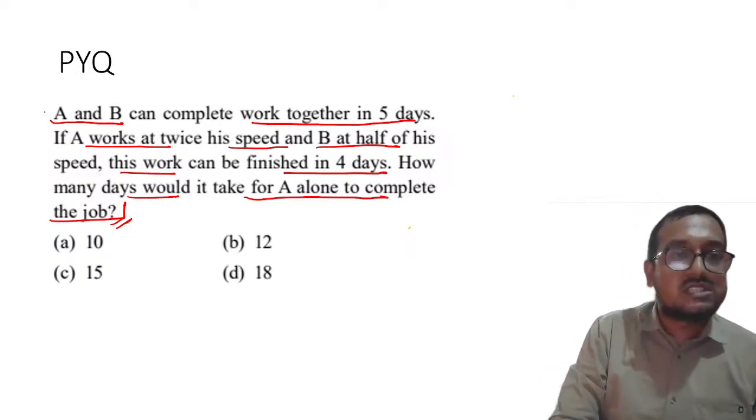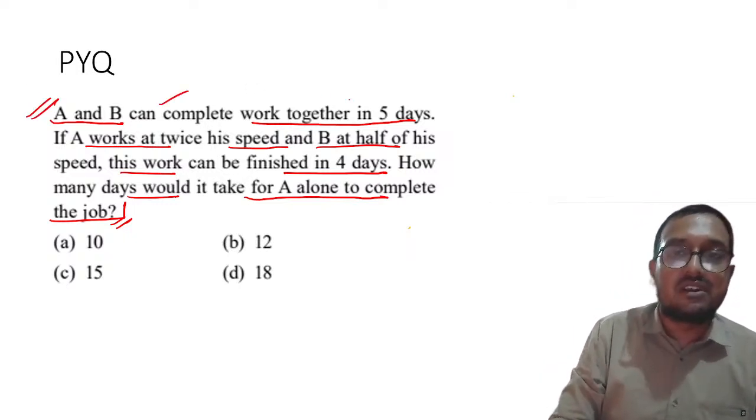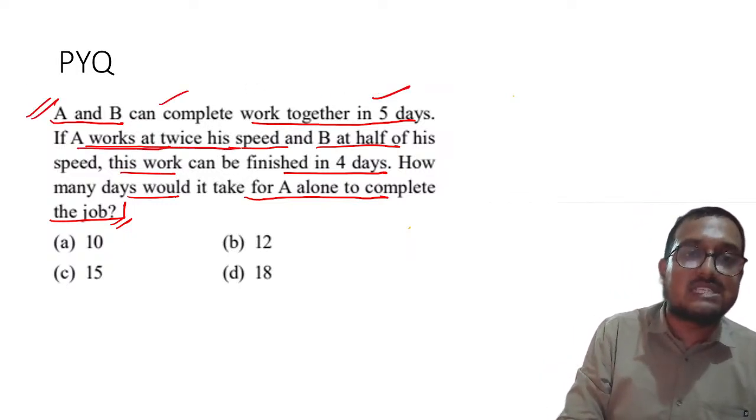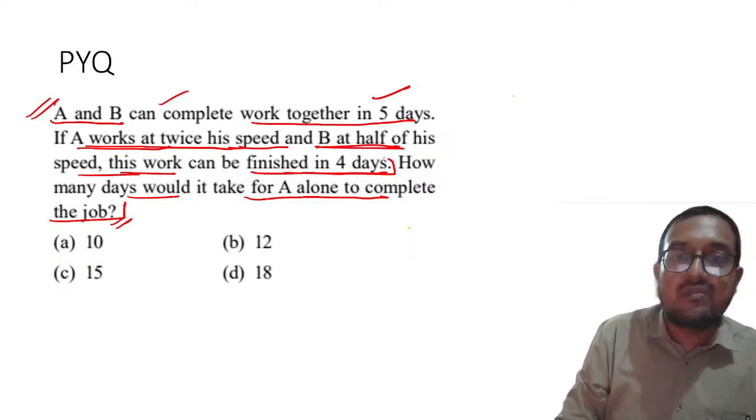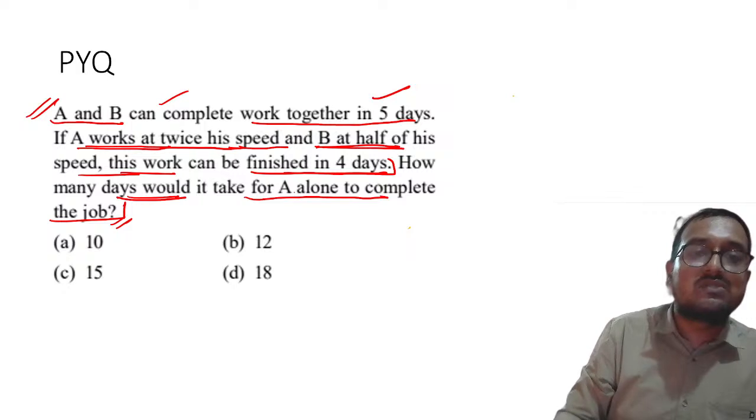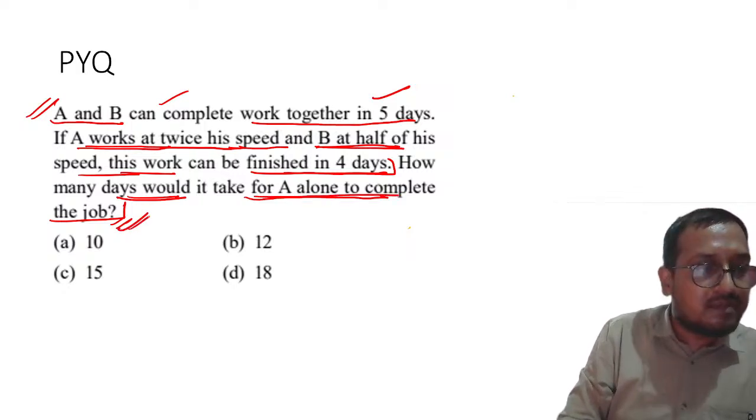Okay. Now, my dear students, let us talk about this. A and B can complete the work together in 5 days. If A works at twice his speed and B at half of his speed, this work can be finished in 24 days. How many days would it take for A alone to complete the job?